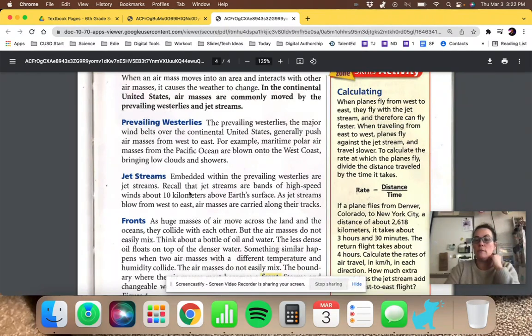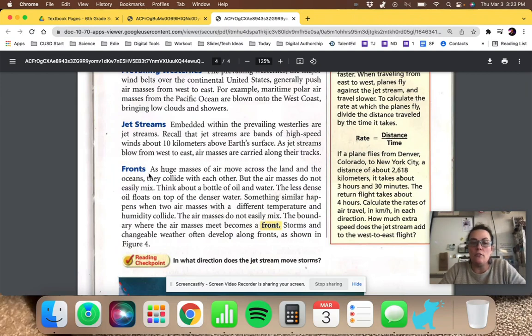Embedded within the prevailing westerlies are the jet streams. Recall that jet streams are bands of high winds about 10 kilometers above the Earth's surface. As the jet streams blow in from the west to the east, the air masses are carried along their tracks. Where they meet are things called fronts.